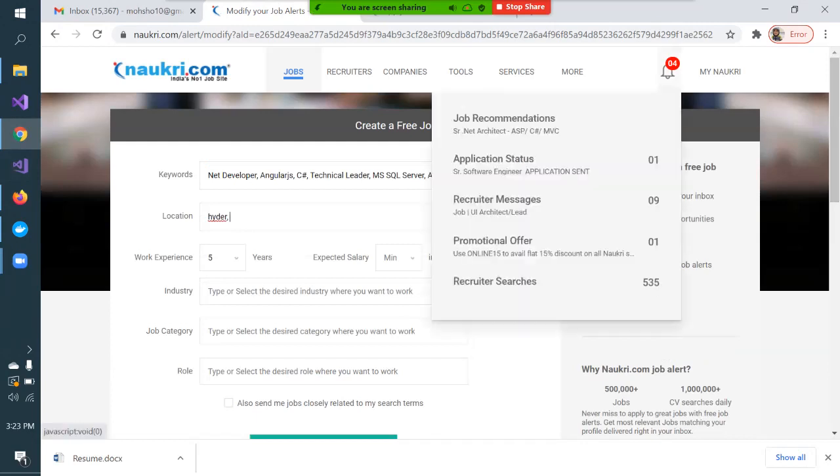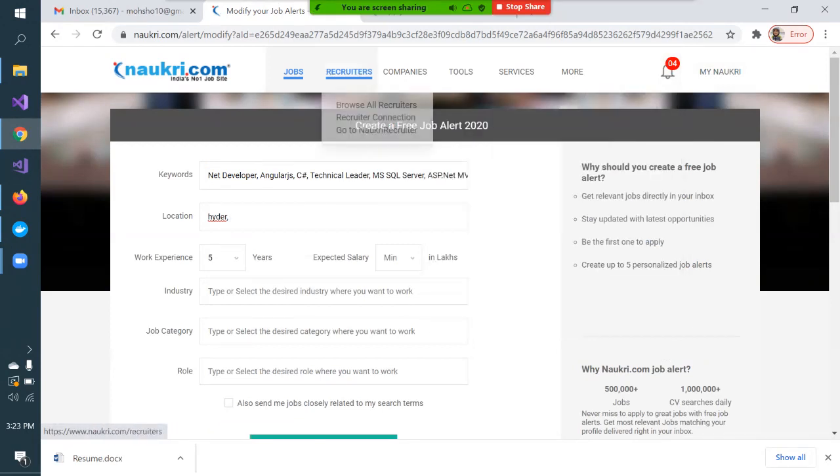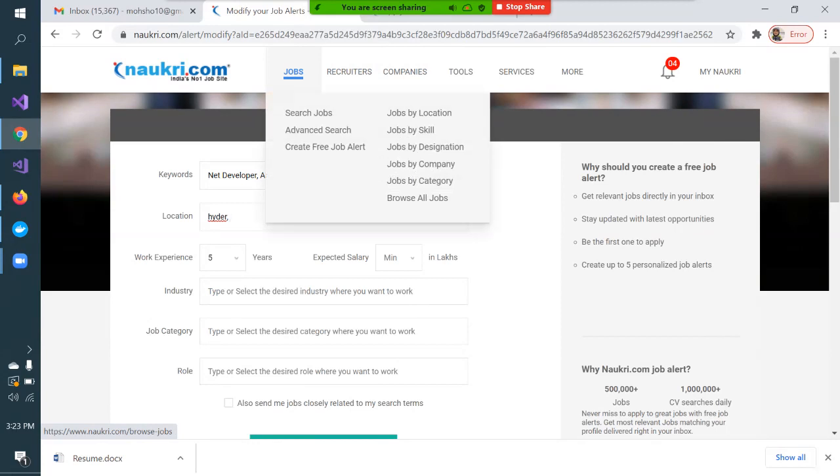Okay, see, here also I'm getting job recommendations. They are giving me senior .NET architect. Application status: whatever application I've applied for a job, it will show me here. Recruiter messages, promotional offers, recruiter searches, browse all recruiters. These are the various options. You can search a job, advanced job search.